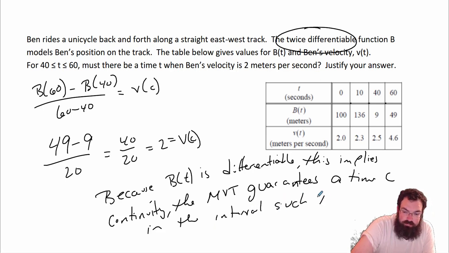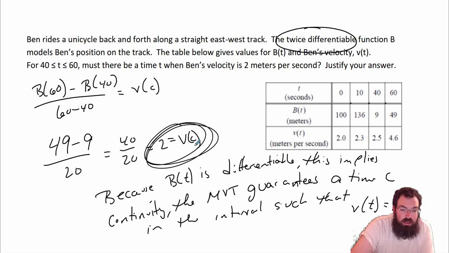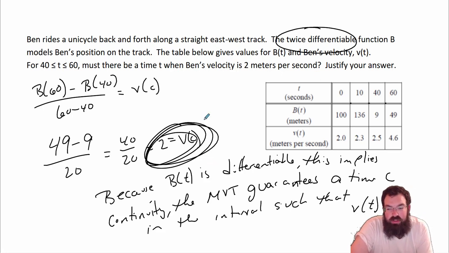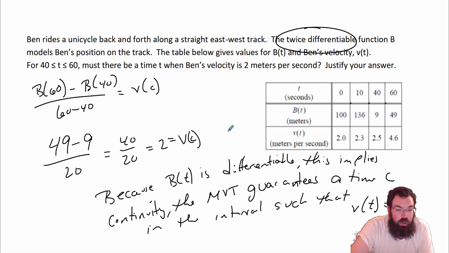Guarantees a time c in the interval such that v of t is equal to 2. Because we just showed it right there. There's some value that's going to equal 2. Now, I used 60 and 40 because those are my intervals. I'm not going to use 0 and 10 because that's not in the interval it told me to use. It could have maybe told you 0 to 60.